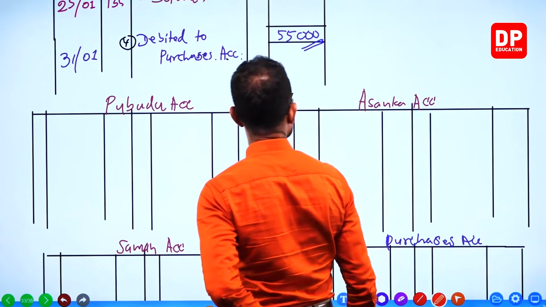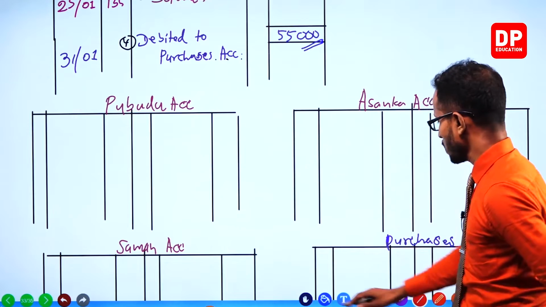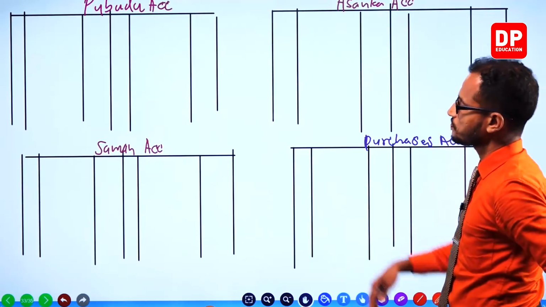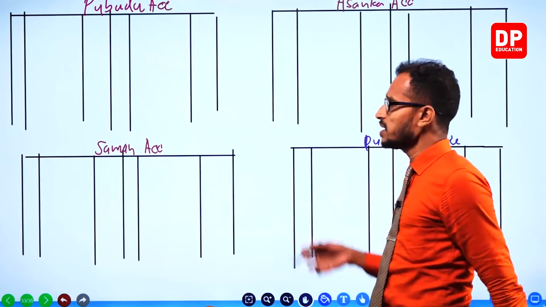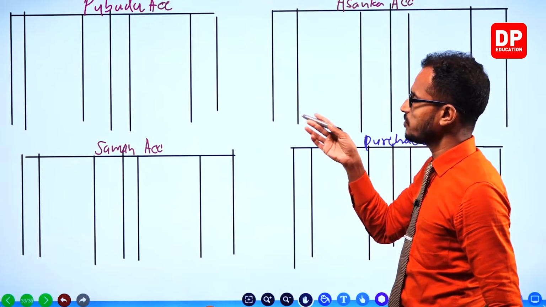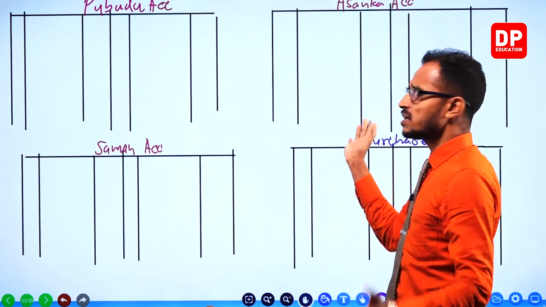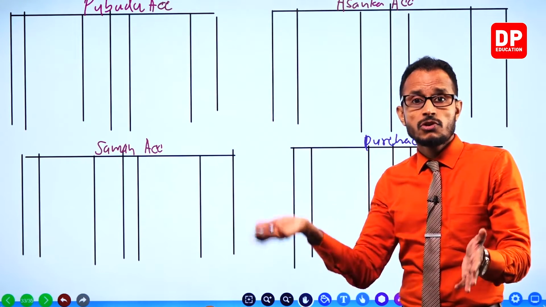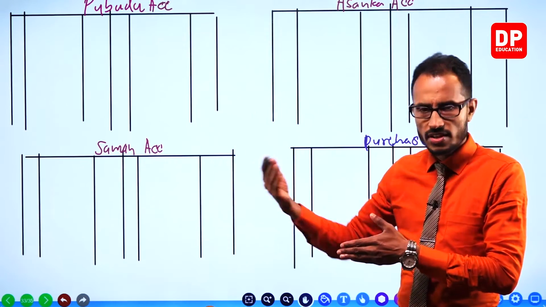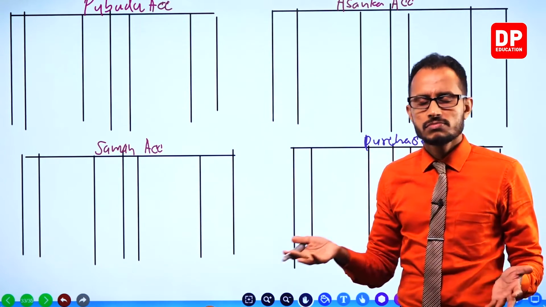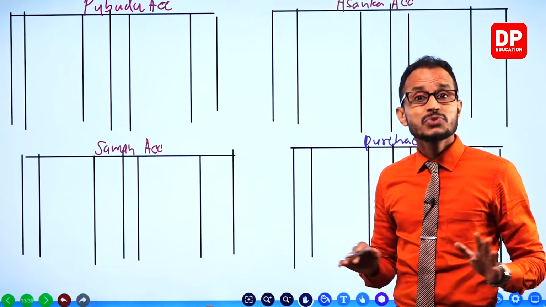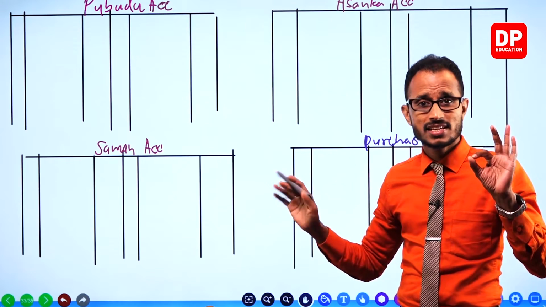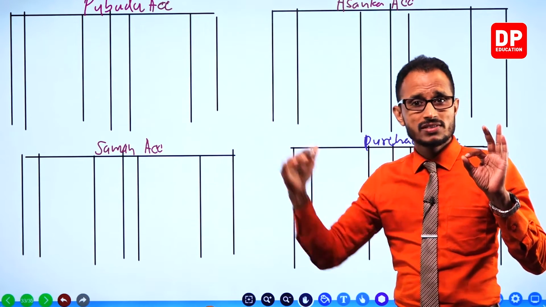Guys, there are children who always ask me, sir, what about the ledger folio column in ledger accounts? It's a ledger account, right? And the ledger folio column is always given in the book, right? Why don't you draw the ledger folio? Because we don't use the ledger folio column in this O-level standard.